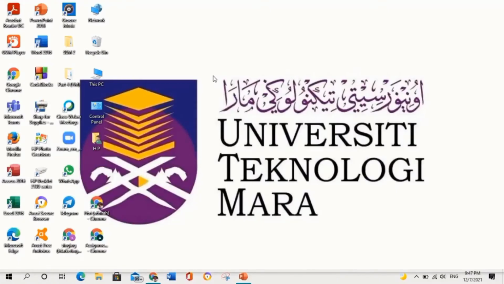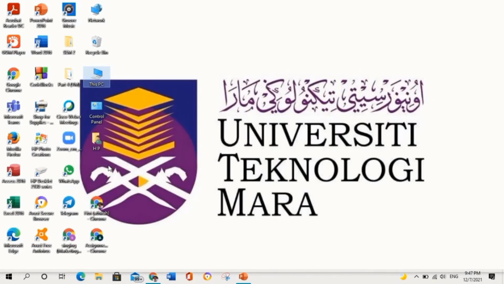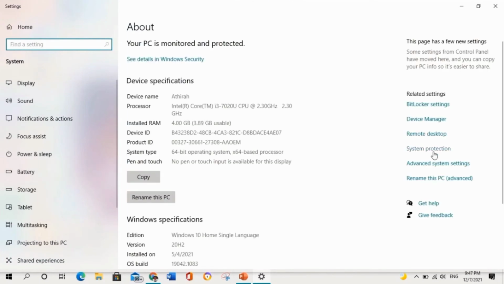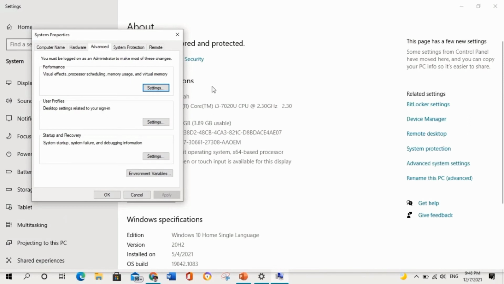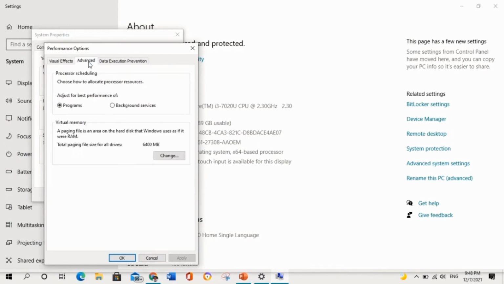First, we need to open PC Properties by right-clicking on the This PC icon and choosing Properties. On your right, there are related settings and we need to choose Advanced System Settings. The System Properties will appear like this, and in the Performance section, click the Settings button. After that, the Performance Options will appear; choose Advanced. At the Virtual Memory section, click Change.